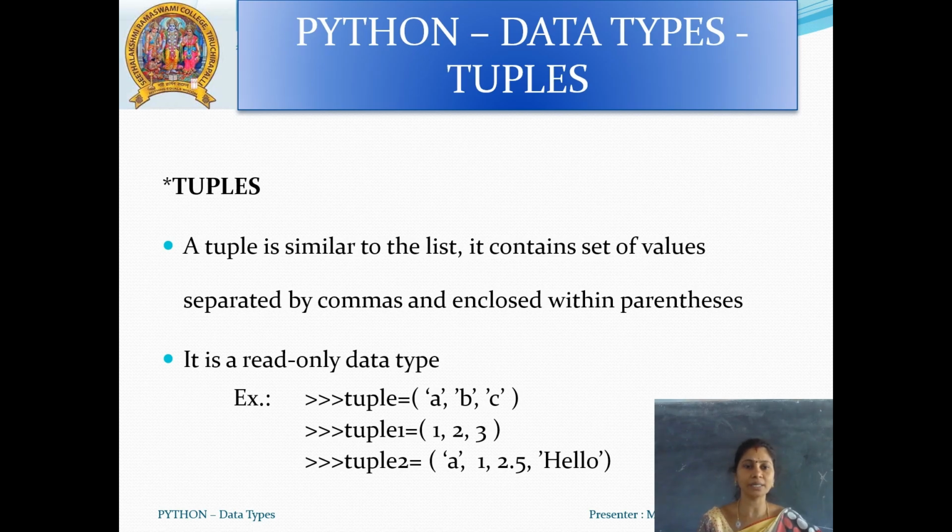Next, tuples. A tuple is similar to a list. It contains a set of values separated by commas and enclosed within parentheses. It is a read-only data type. For example, tuple equal to A, B, C, and tuple 1 equal to numbers 1, 2, 3. Tuple 2 equal to mixed mode combinations, that is A, 1, 2.5, hello.